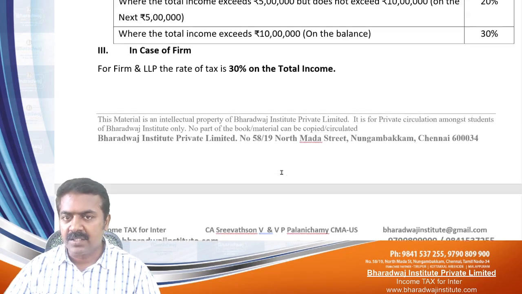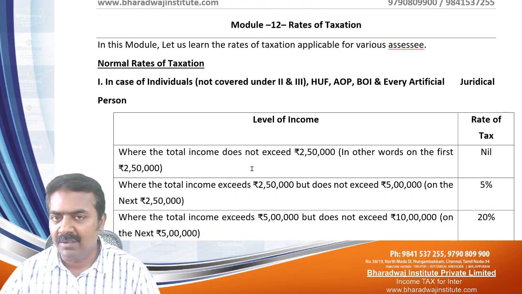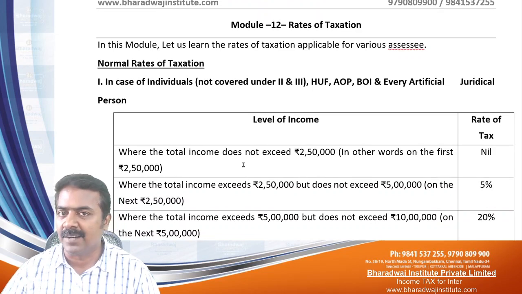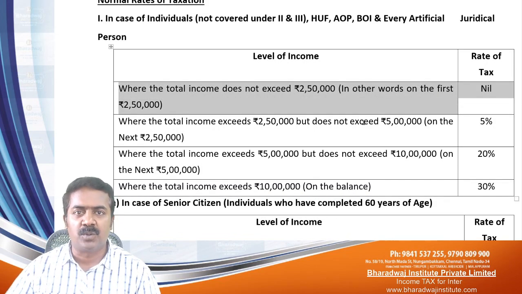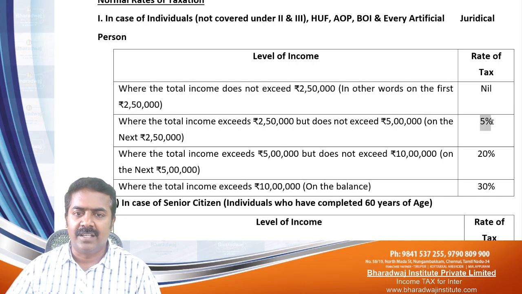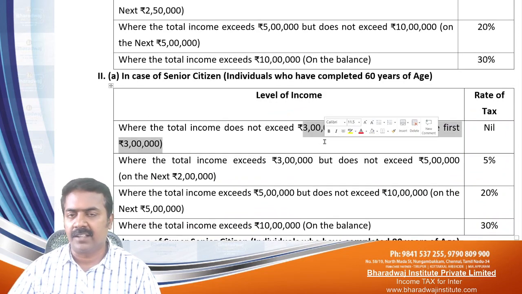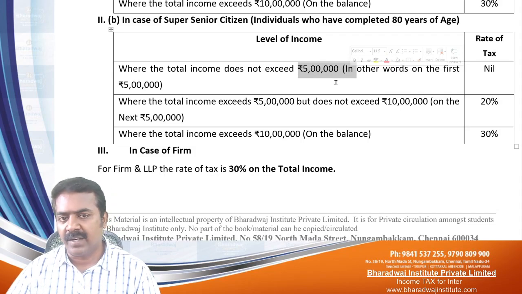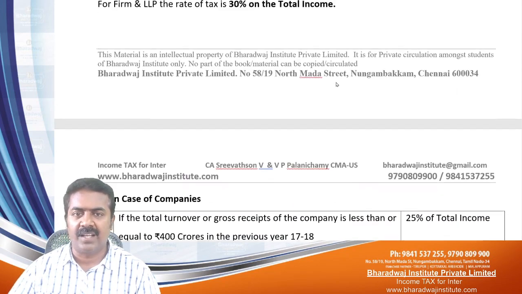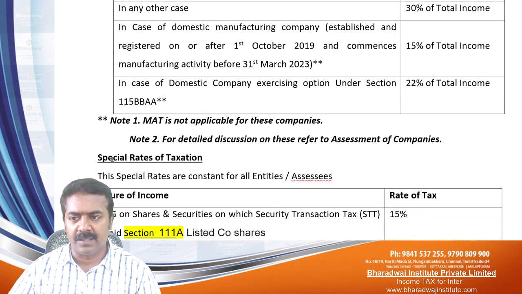Before we go to problem number 1, we'll do problem number 1, then I will give explanation 1 and 2, then I will give an explanation about surcharge. Please remember for normal citizens up to 2,50,000 exempt, thereafter next 2,50,000 at 5%, next 5 lakhs 20%, balance 30%. Senior citizens: first 3 lakhs, others are same. Super senior citizens: first 5 lakhs not taxable, others are same. Companies, I told you it's not covered in your syllabus.